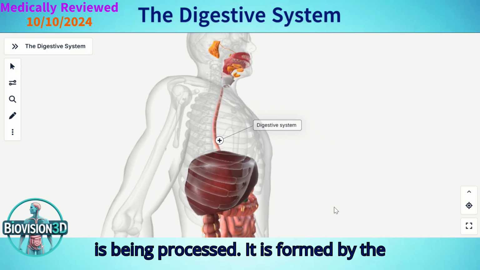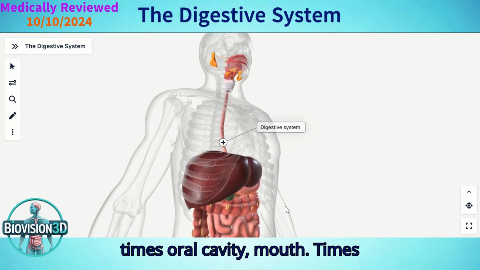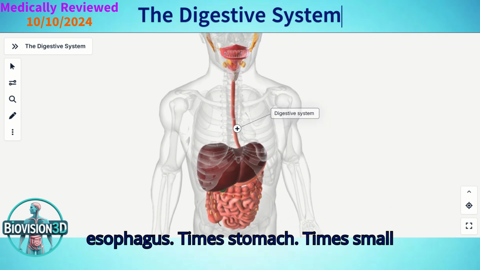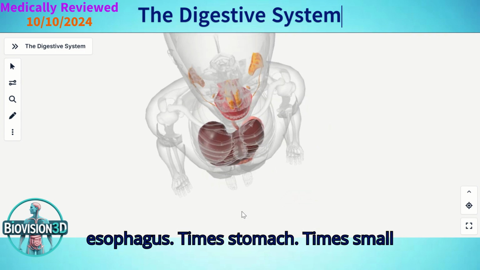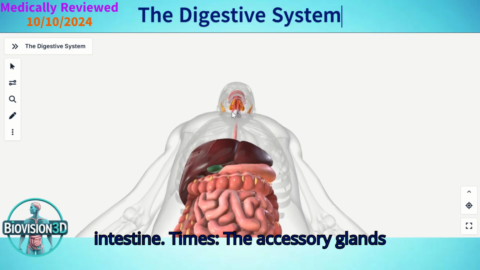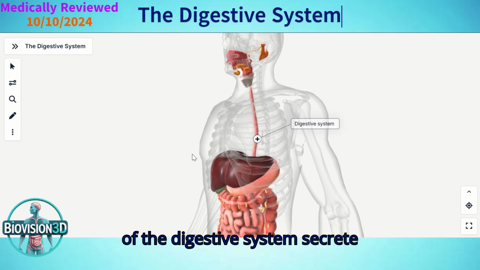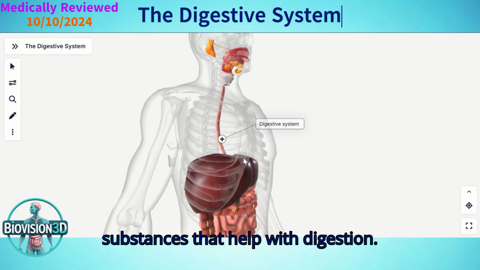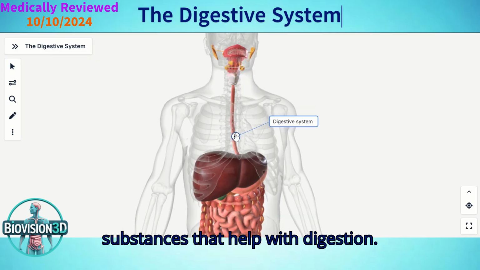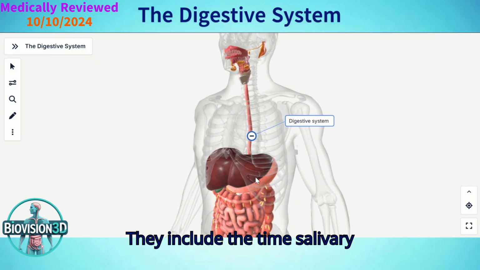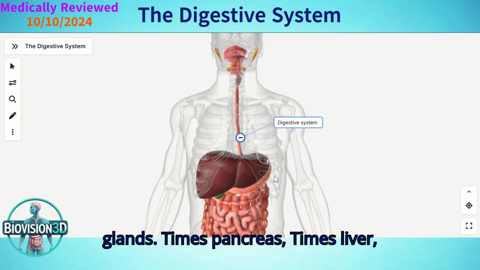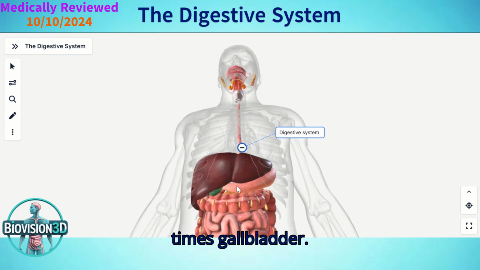It is formed by the oral cavity (mouth), esophagus, stomach, small intestine, and colon. The accessory glands of the digestive system secrete substances that help with digestion. They include the salivary glands, pancreas, liver, and gallbladder.